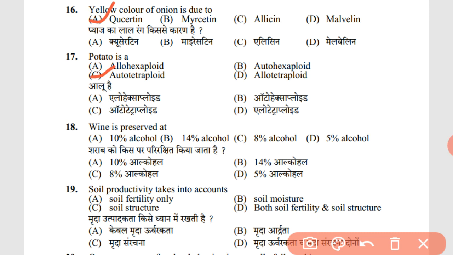Wine is preserved at 14% alcohol. Soil productivity takes into account soil fertility only. Soil fertility is the only measure of elements which are responsible for the soil productivity.